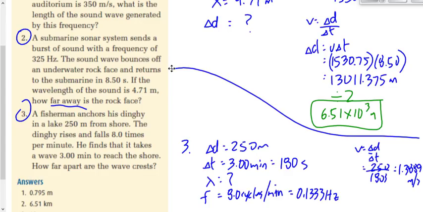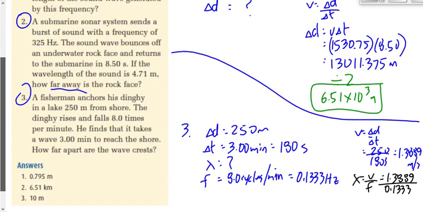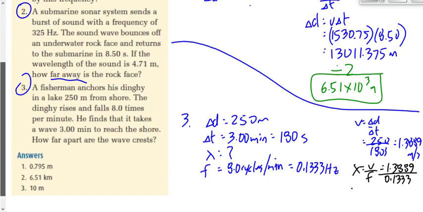And then let's say lambda is equal to V over F. That's 10.4. Round that to 2 digits, I guess, 10 meters. How many people got both of those questions? Okay. Good.